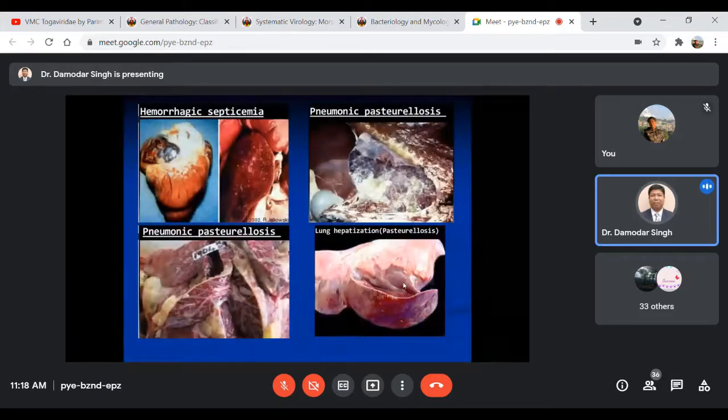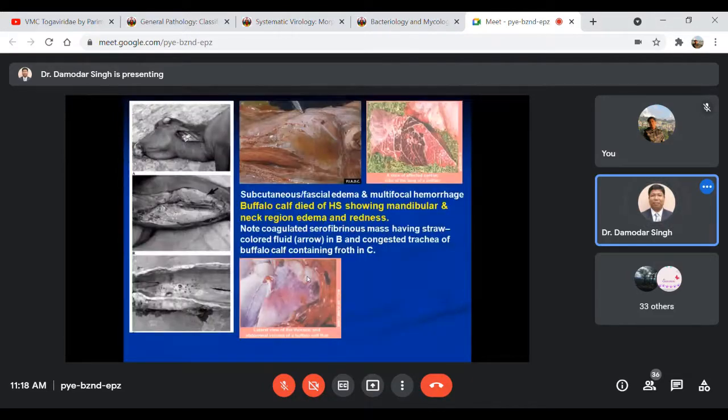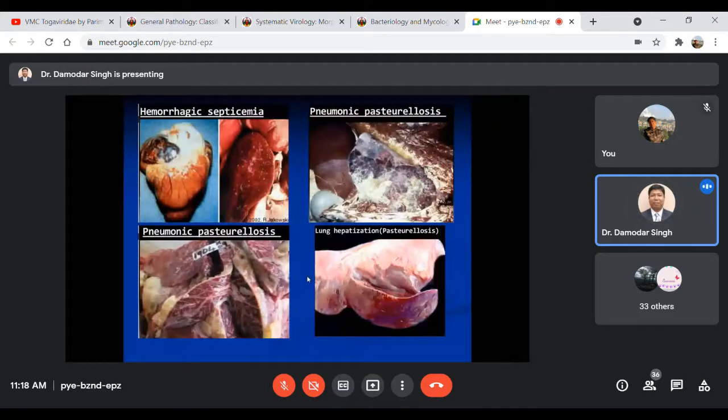So these are some more pictures showing the different organs and systems affected, showing severe pneumonic lesions, hemorrhagic septicemic condition. When we are talking about pneumonic pasteurellosis, I was talking about fibrinous pneumonia. These fibrinous substances not only affect the lung parenchyma, sometimes the pleura, the outer covering of the lungs, may also be affected. So that's why sometimes a little bit of fibrinous pleuritis and adhesions may also be there like this. Okay.